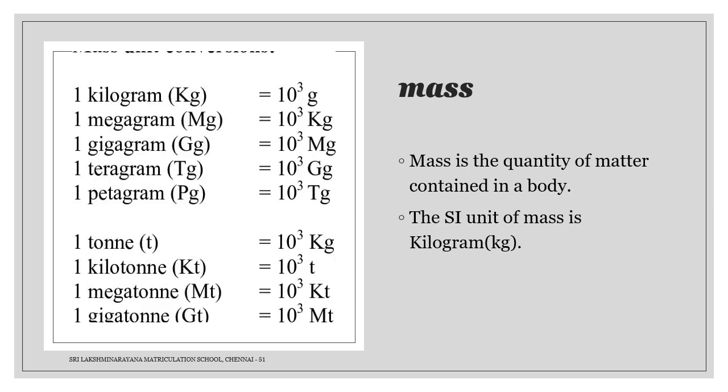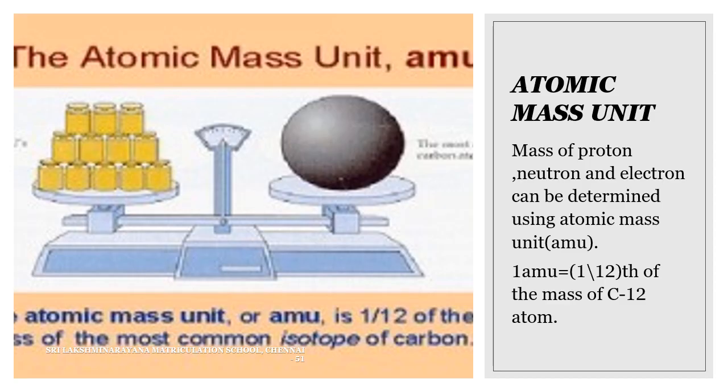Next topic is mass. Mass is the quantity of matter contained in a body. The SI unit of mass is kilogram. The units gram and milligram are the sub-multiples of kilogram. Similarly, these are the multiples of kilogram. Atomic mass unit. Atomic mass unit is used to find out the mass of proton, electron and neutron. 1 AMU is equal to 1 by 12th of the mass of a carbon-12 atom.